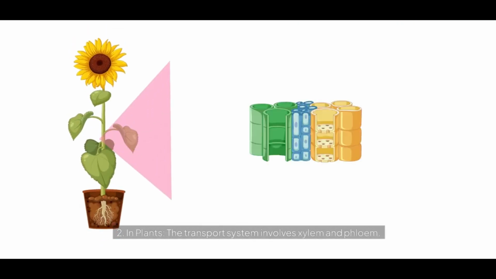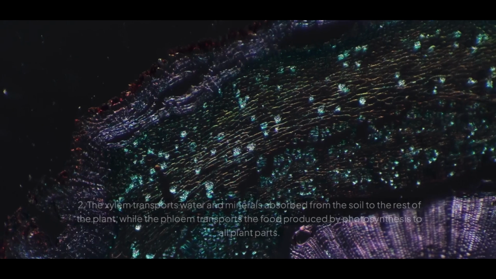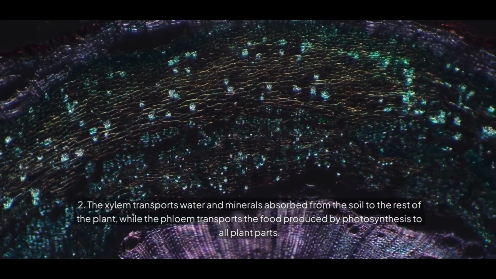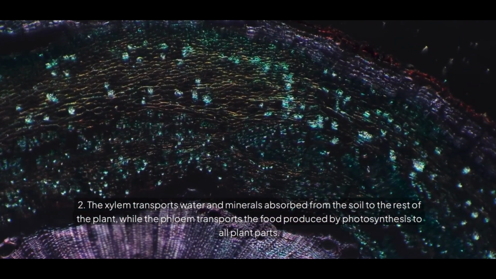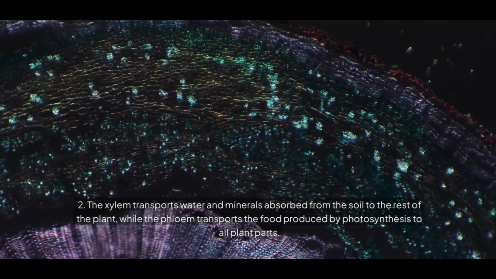2. In plants, the transport system involves xylem and phloem. The xylem transports water and minerals absorbed from the soil to the rest of the plant, while the phloem transports the food produced by photosynthesis to all plant parts.